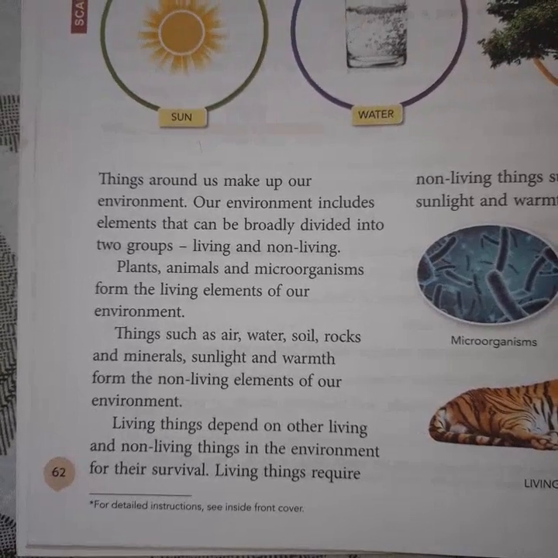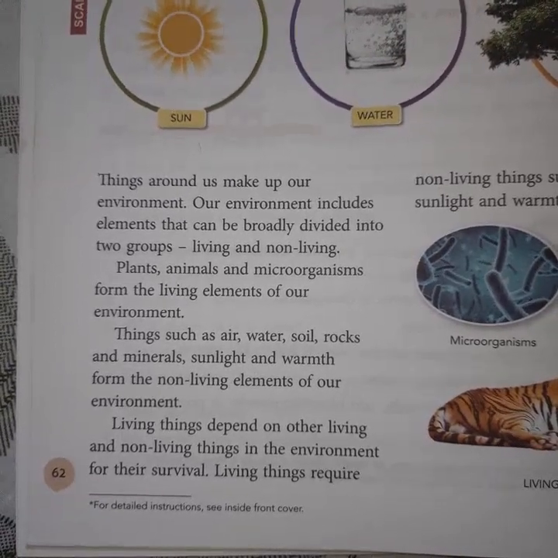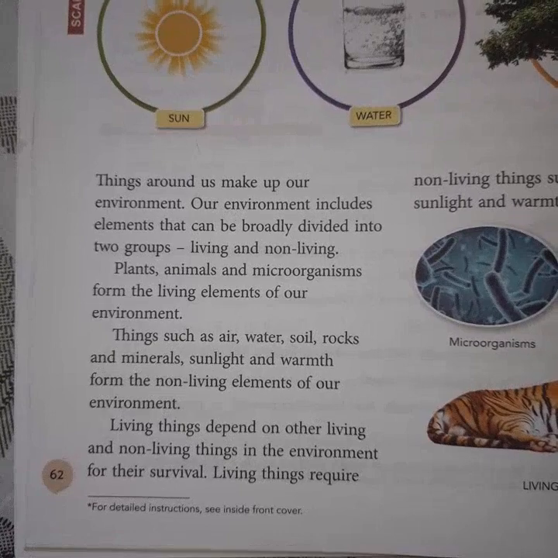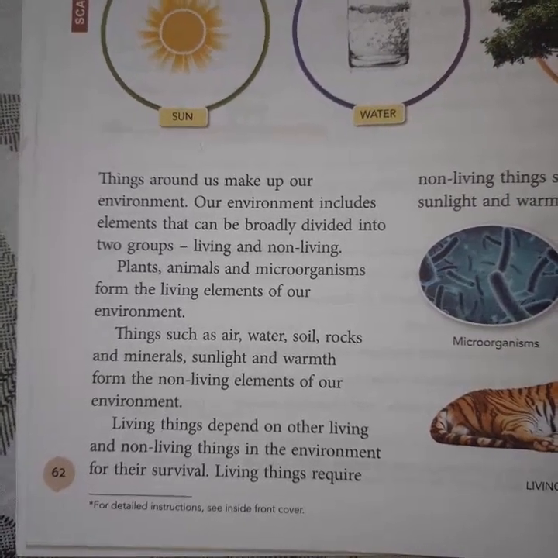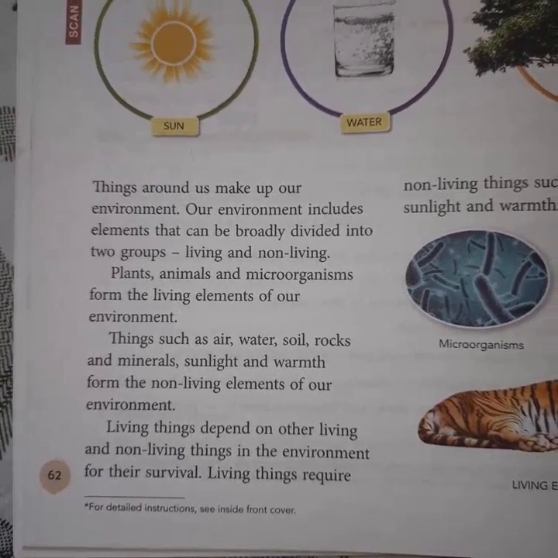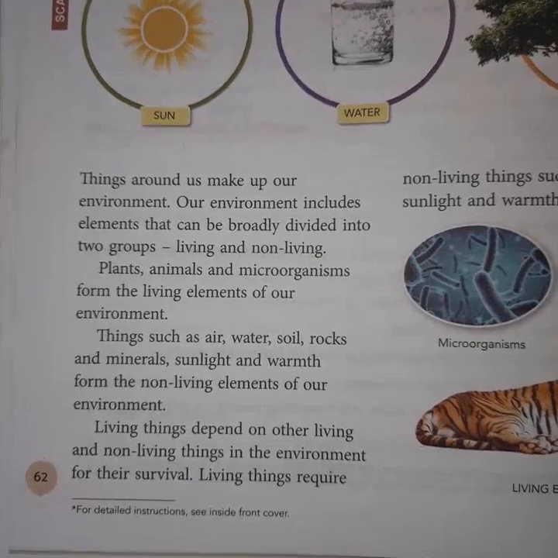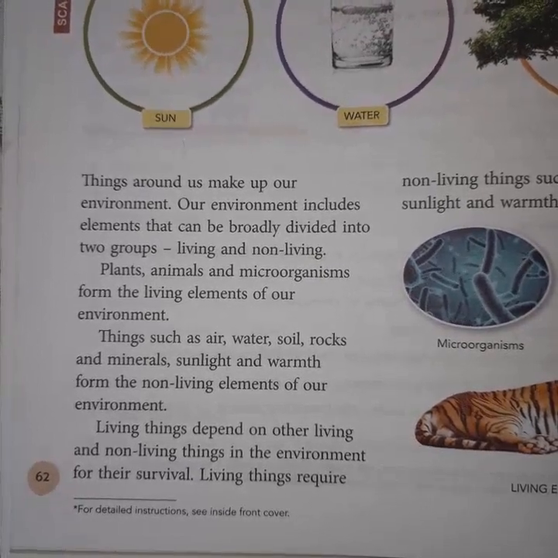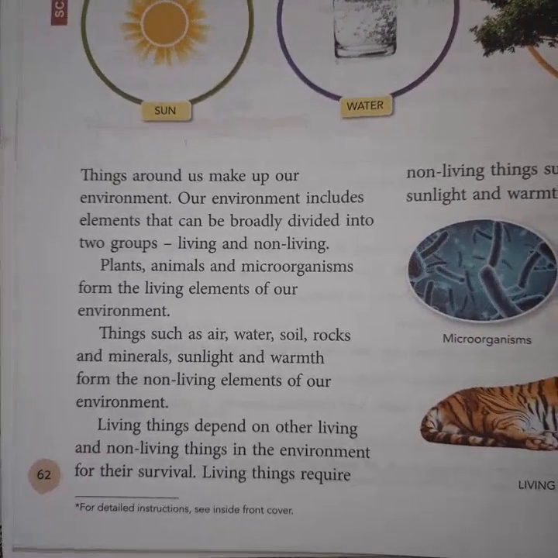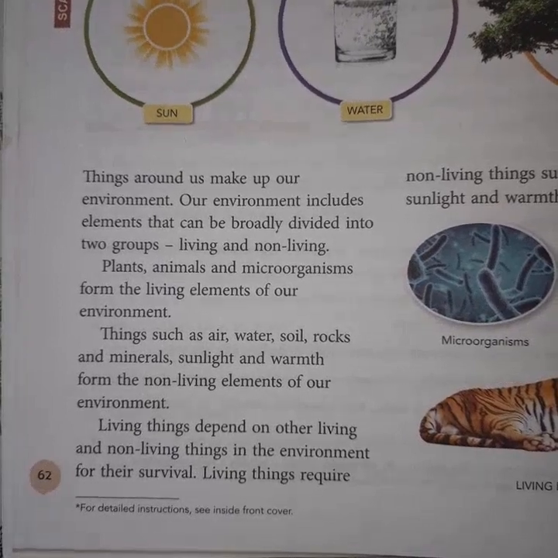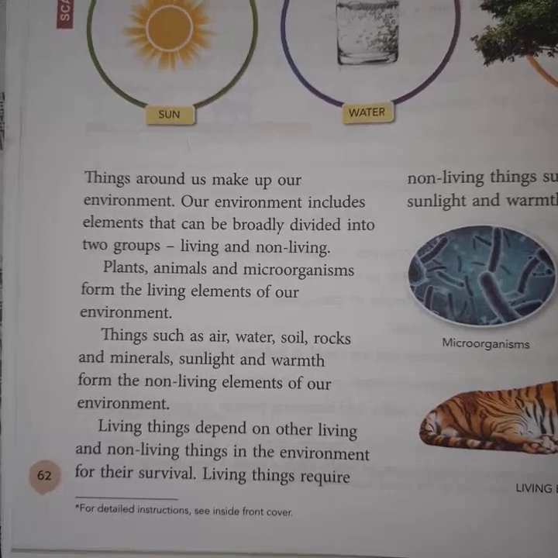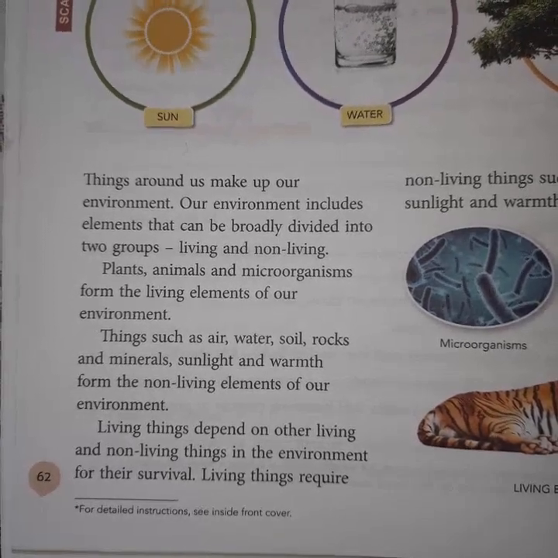Here warmth is nothing but the humidity, the water vapor in the air. These are some examples of non-living things. Together, living things and non-living things form our beautiful environment. Living things depend on other living and non-living things in the environment for their survival. To protect life, every living thing depends on other living or non-living things.